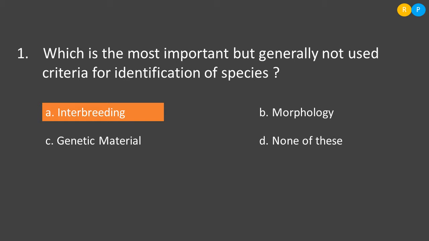That means external appearance will be the same. So morphological similarity is a common criteria of the organisms under the species. Then C is genetic material. Genetic material will also be the same among the organisms under the species. Then D is none of this. So the correct answer for this question is interbreeding.